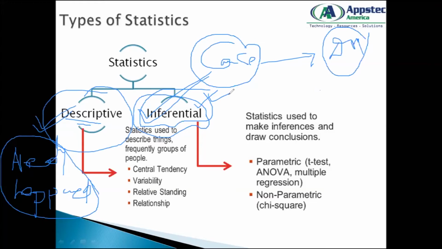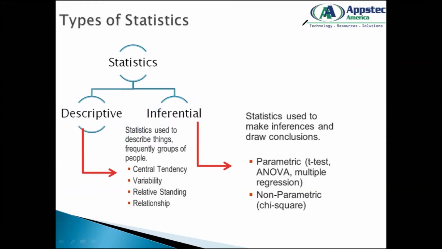So based on your 2020 sales data, which is your descriptive data, you are trying to infer what could be your next year's sales in 2021. That figure might happen or might not happen. There's no fixed, hard and fast guarantee associated with it. These are the different things that we deal with in statistics.